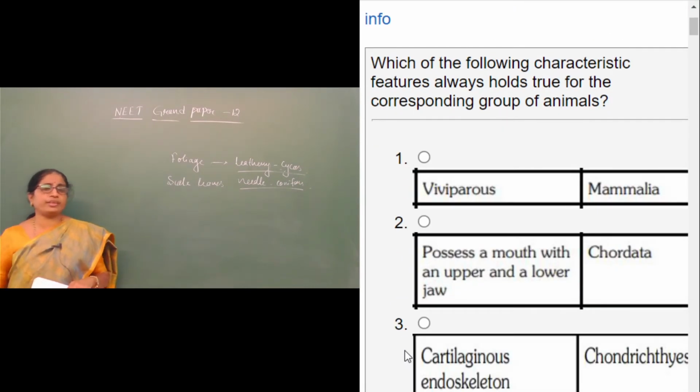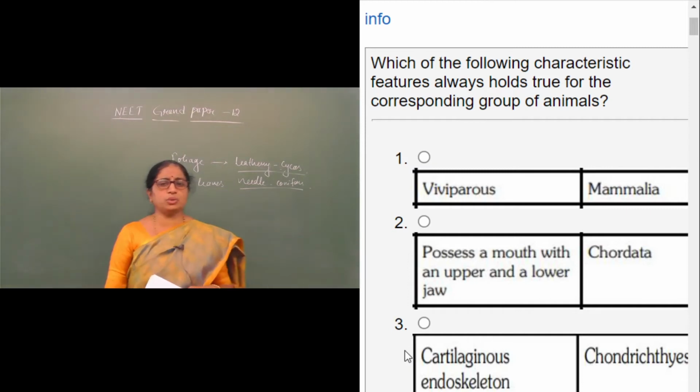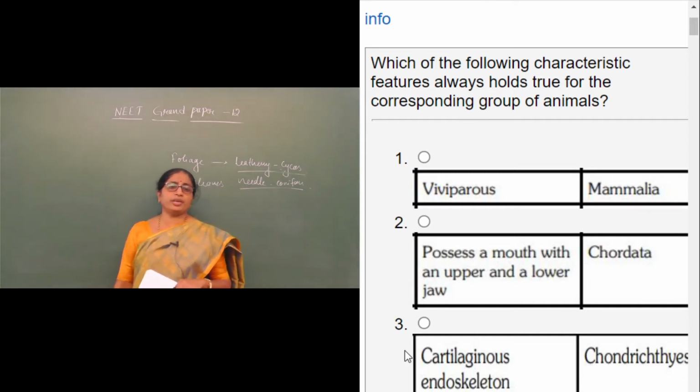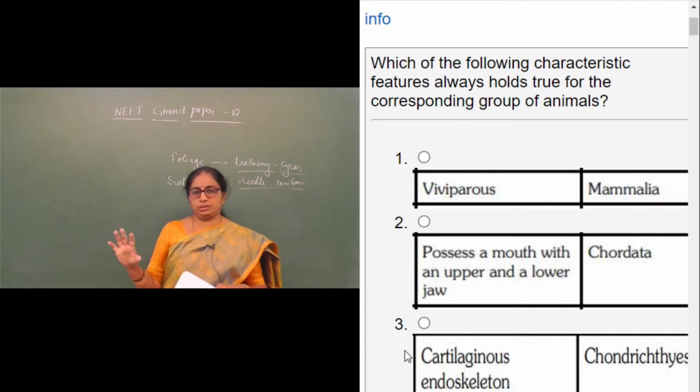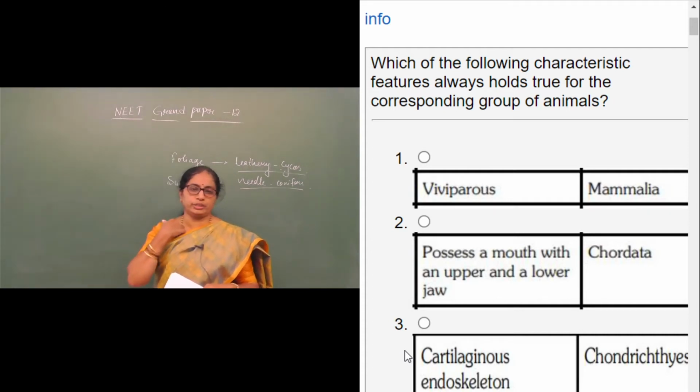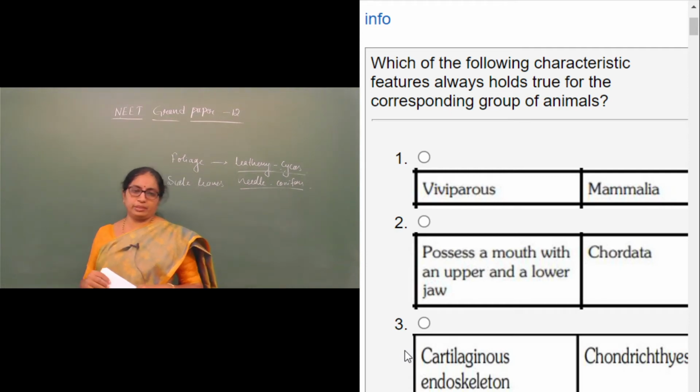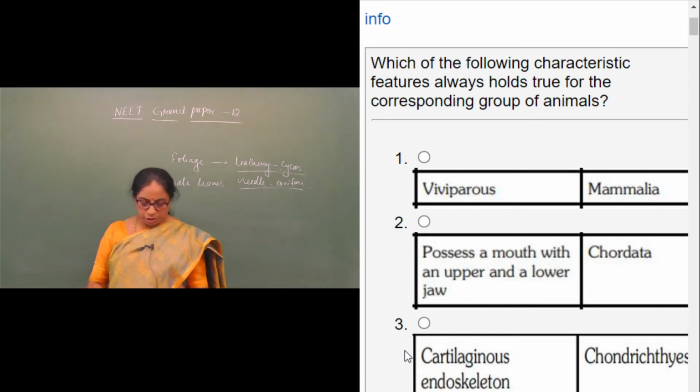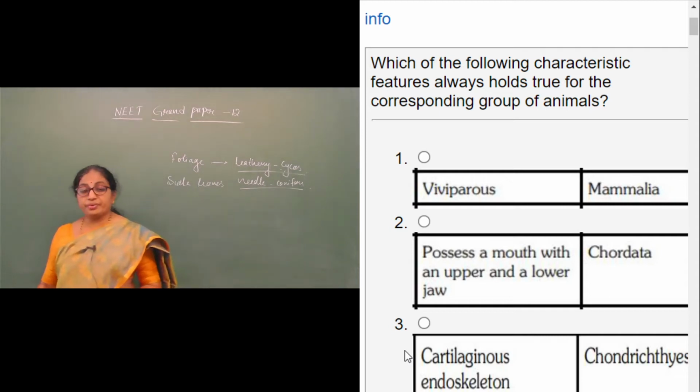Which of the following characteristic features always holds true for the corresponding group of animals? So, in every condition, this character should hold good for the particular group of animals. So, let us look into such an example. So, which is the right answer?